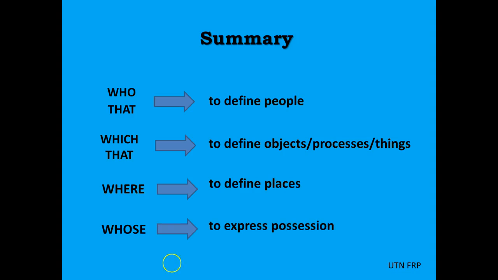Now, pay attention that sometimes we can use both who and that to define people, but in other cases we can't. The same with which and that. In some examples we can use them to describe objects, processes and things, but in some other cases we can't. Let's have a look at some examples.